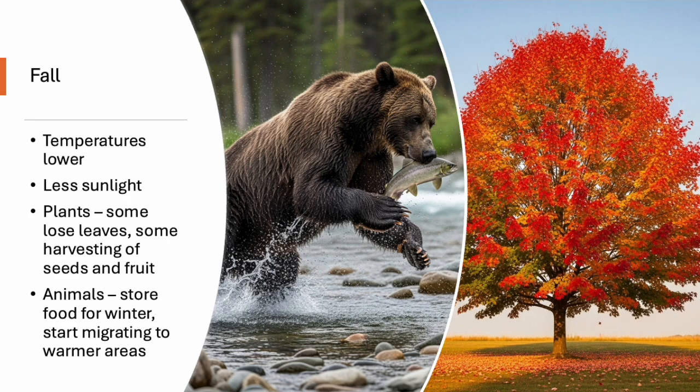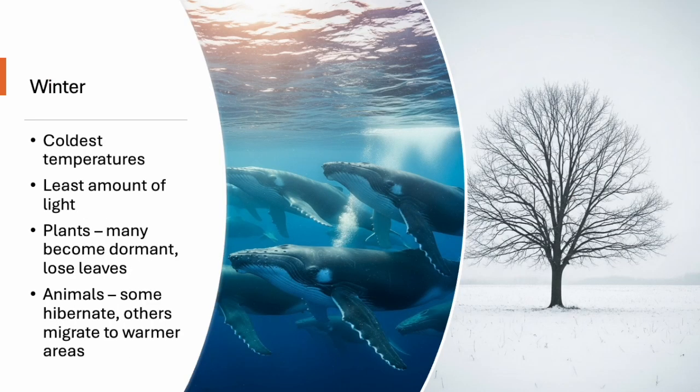Winter is the coldest season with the least amount of sunlight. It's a time for rest. Many plants become dormant, meaning they stop growing. Some trees lose all their leaves. Some animals hibernate, meaning they sleep for a long time to save energy. Other animals migrate to a warmer place where they can find food.